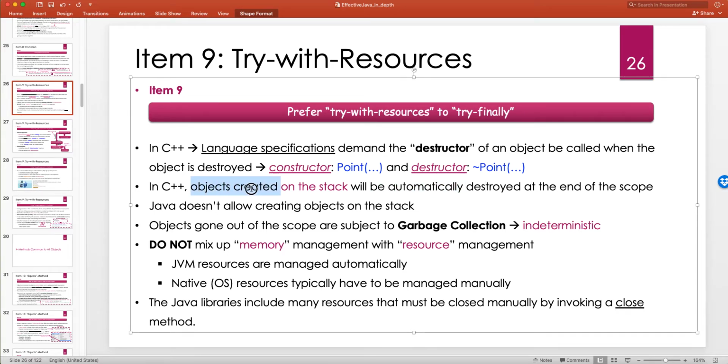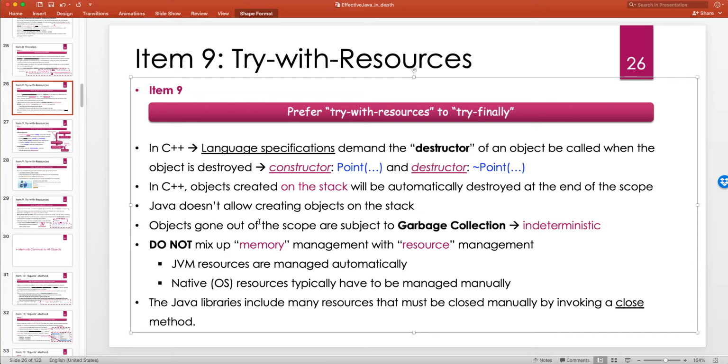So objects created on the stack will be automatically destroyed at the end of the scope. And because we know that it's a deterministic destruction, we can actually put code that manages the release of the resources in the destructor, because we know exactly when that object is destroyed. And obviously Java doesn't allow creating objects on the stack, so this is not given. And even if we allocate on a Java heap, we don't know when the object is going to be destroyed and claimed by the garbage collector.